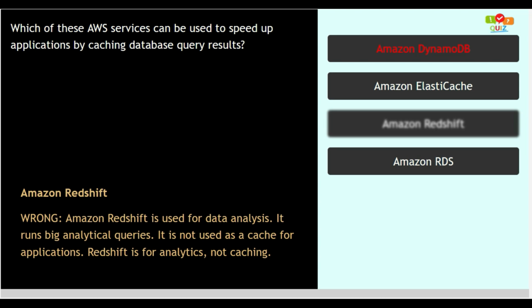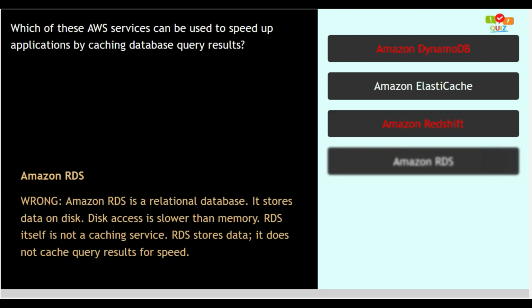This option is incorrect too. Amazon RDS. This option is wrong, as Amazon RDS is a relational database. It stores data on a disk. Disk access is slower than memory. RDS itself is not a caching service. RDS stores data. It does not cache query results for speed.